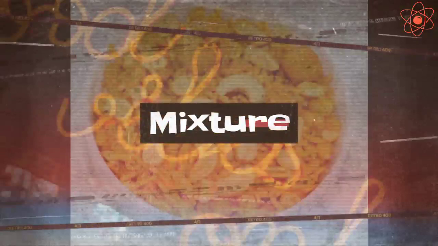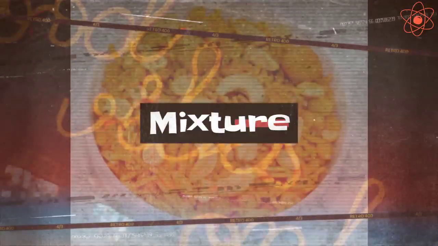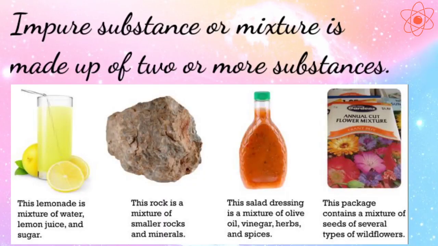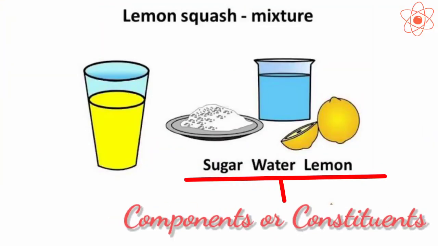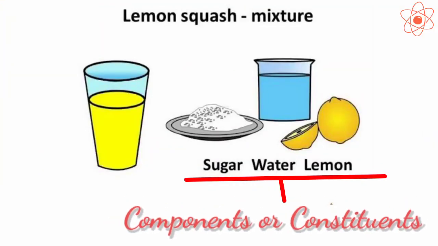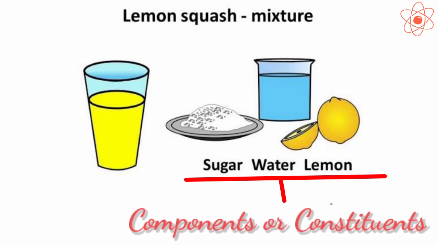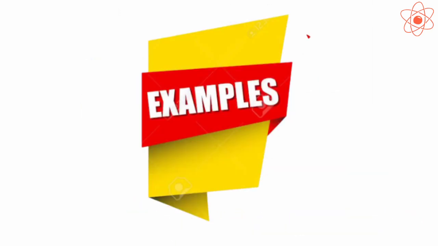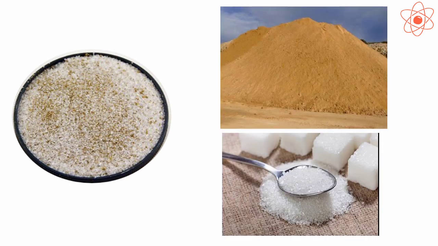Today's topic is mixtures. Substances which are composed of two or more substances in any proportion are called mixtures. Mixtures are also known as impure substances. The various substances present in a mixture are called its components or constituents. For example, in a mixture of sugar and sand, sugar and sand are its components.